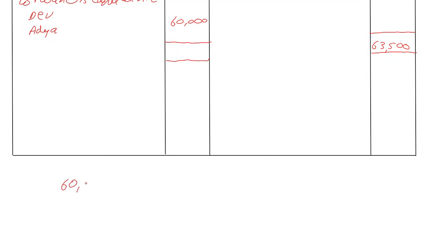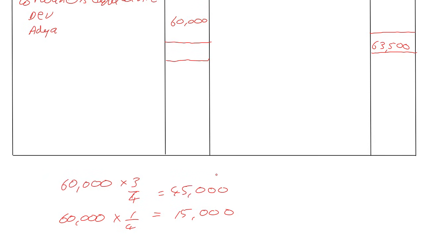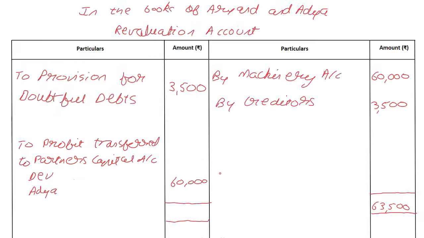60,000 into 3 by 4 and 60,000 into 1 by 4. So if this gives us 15,000, this should give us 45,000, which I am going ahead and putting here: 45,000, 15,000. And by the way, the 63,500, obviously, both the sides we write 63,500.